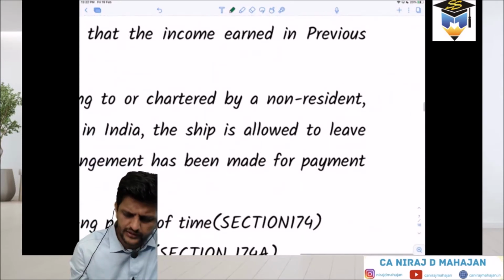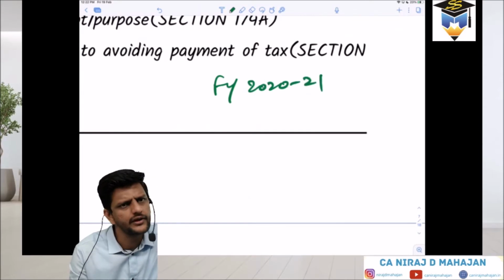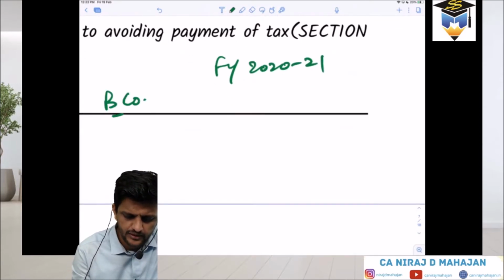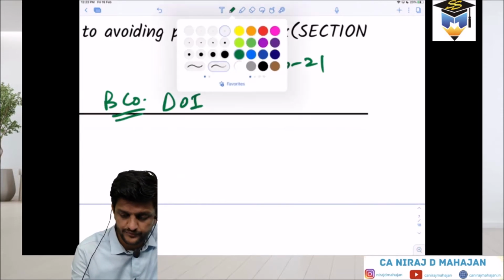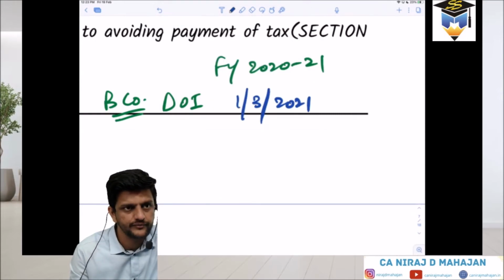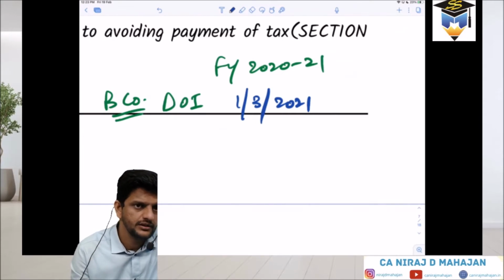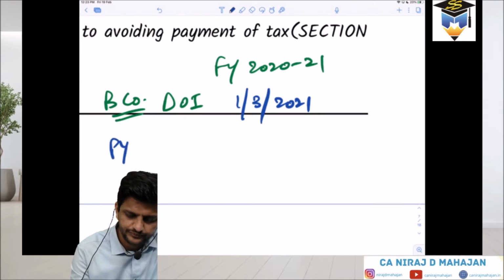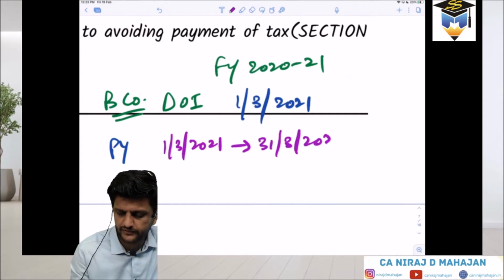Again, if I give you another example, pay attention. If I still talk about financial year 2020-21, clear? Again, let us say B company. Its date of incorporation, this is the difference between companies and years. Pay attention now. Its date of incorporation, let us say, 1st March 2021. Is it in the financial year 2020-21? Yes. Still, now its PY will be what to what? 1st March to 31st March, 1st March 21 to 31st March 2021. Correct. Clear till here?